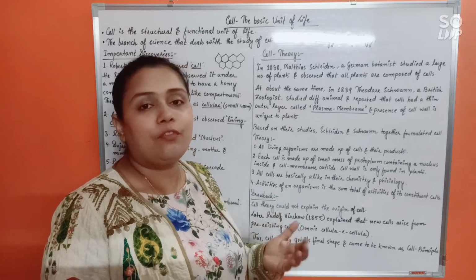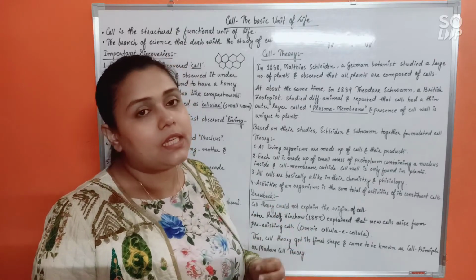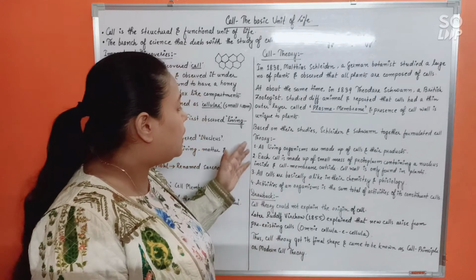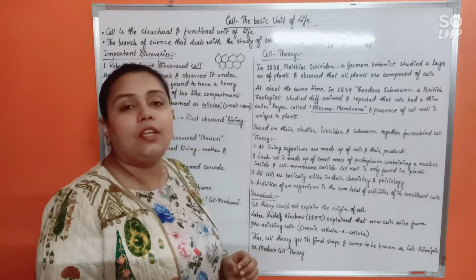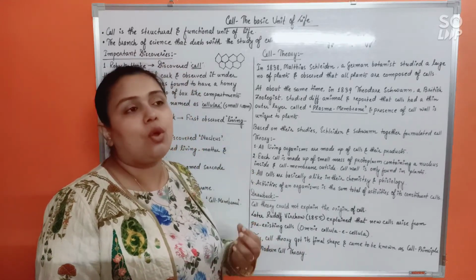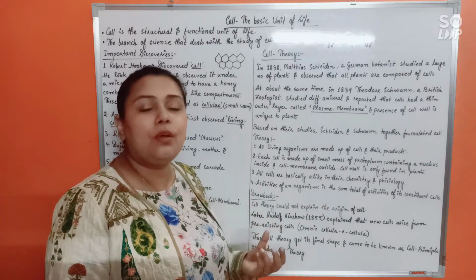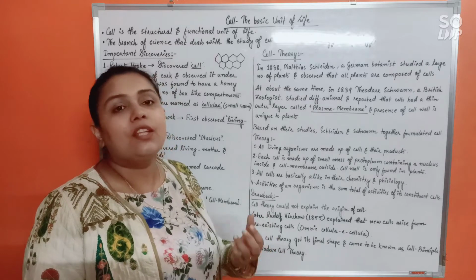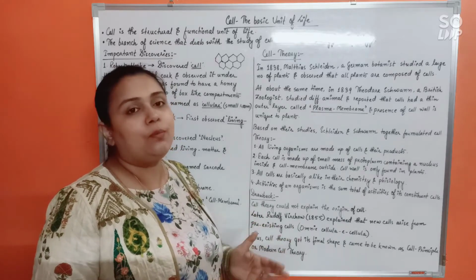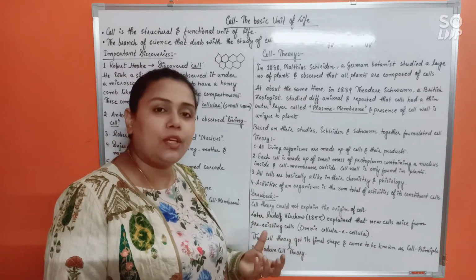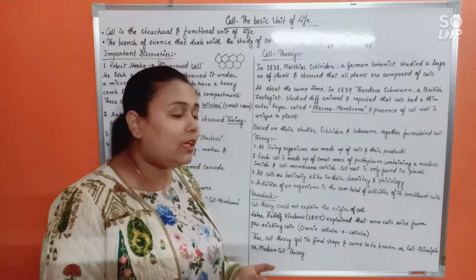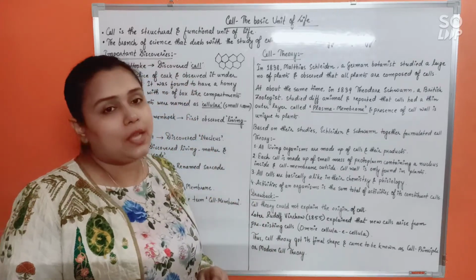These are very important generalizations observed by Schleiden and Schwann after they examined various samples of organisms and their cells. So this was cell theory.